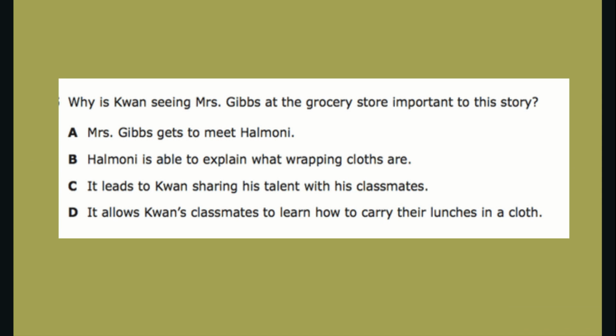Now let's do this question together. Let's do step 1. What is step 1 of our thinking step? That's right, step 1 is to read the question. Let's read the question together. Why is Kwan seeing Mrs. Gibbs at the grocery store important to this story? Can you tell me what step 2 of our thinking steps is? That's right, in step 2, we are going to circle our keywords. What are some keywords you think we should circle in this question?